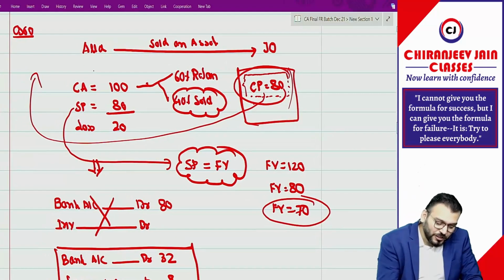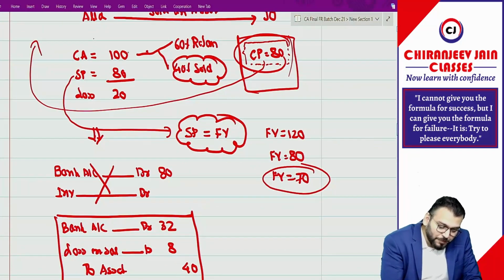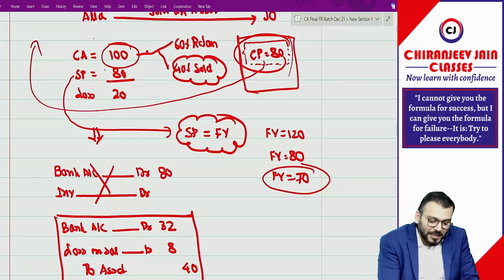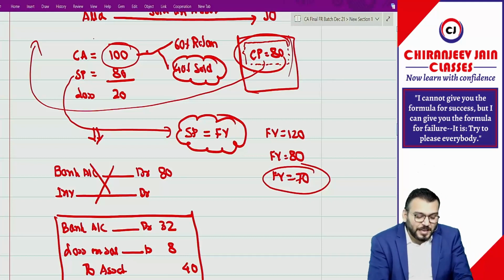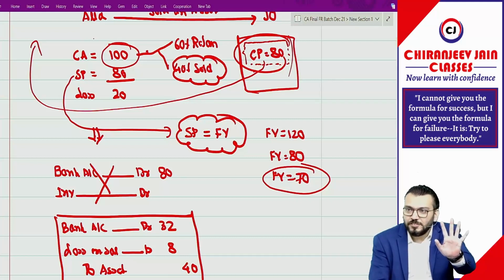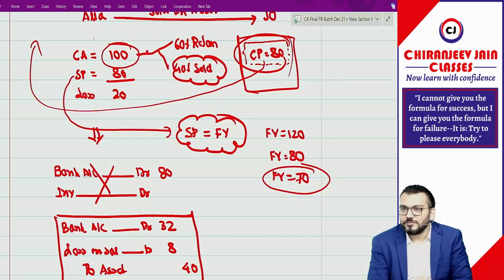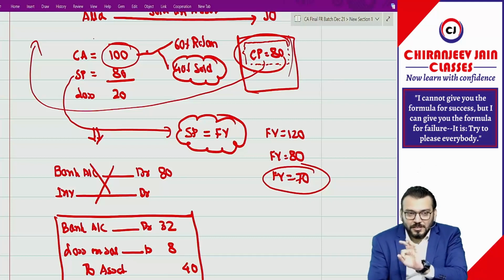In that case, we need to pass one more journal entry: impairment loss to asset. The asset retained is 60%. How much will come in the balance sheet of ALM? 60%, 60 rupees. But out of that, what will be the loss recognized? 12. 12 will also be recognized as an impairment loss. So the entire loss will be recognized.